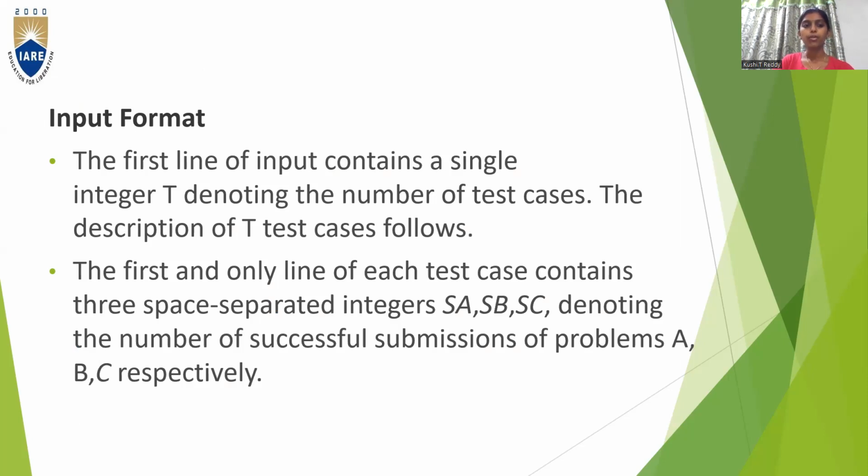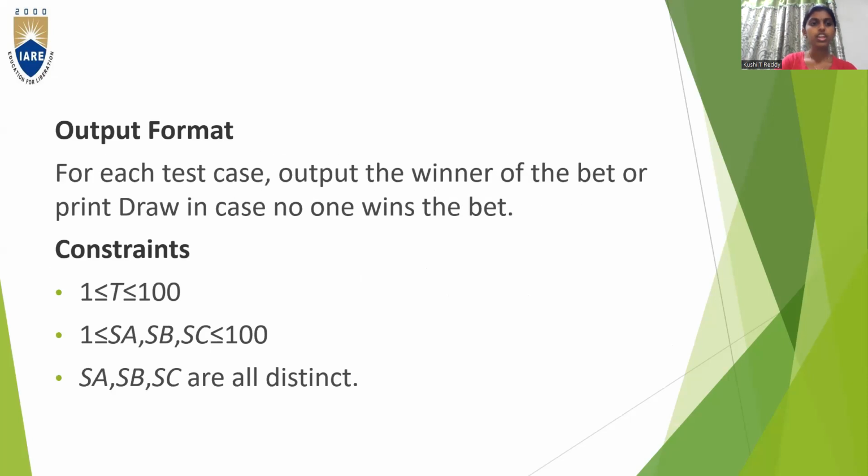So coming to our problem, how the input should be given. Coming to the input format, the first line of input contains a single integer t, denoting the number of test cases. The description of t test cases follows. The first and only line of each test case contains 3 space separated integers SA, SB, SC, denoting the number of successful submissions of problem A, B, C respectively. Coming to the output format, for each test case, output the winner of the bet or print draw in case no one wins the bet.